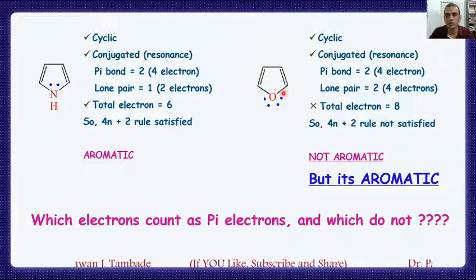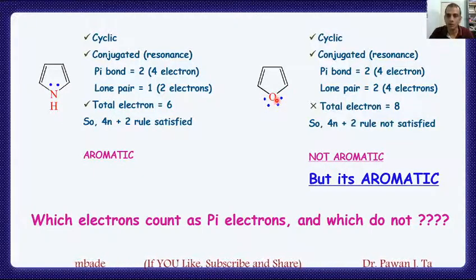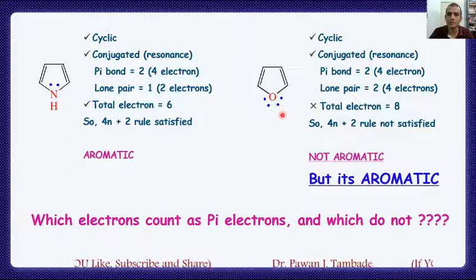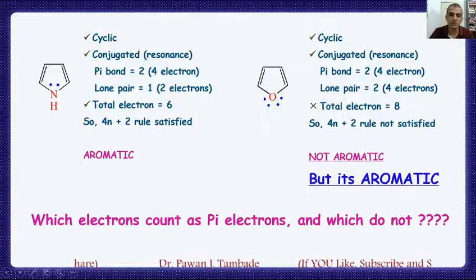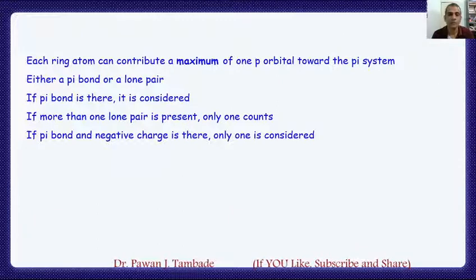However, for the purpose of aromaticity, if we consider only 1 lone pair of electrons as a pi electron pair associated with this ring, then this molecule is aromatic, and indeed this molecule is aromatic in nature. So the obvious question which comes to one's mind is, out of these 2 lone pairs of electrons, which lone pair is to be counted, and what is the rule for that? So let's move towards finding out which lone pair of electrons is to be counted.